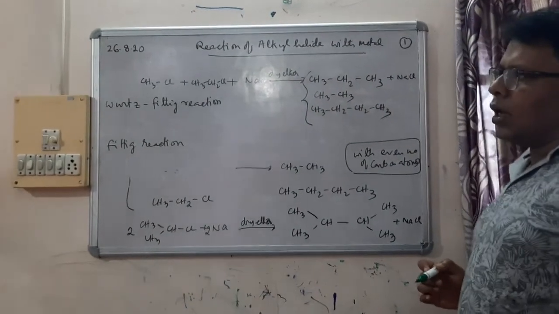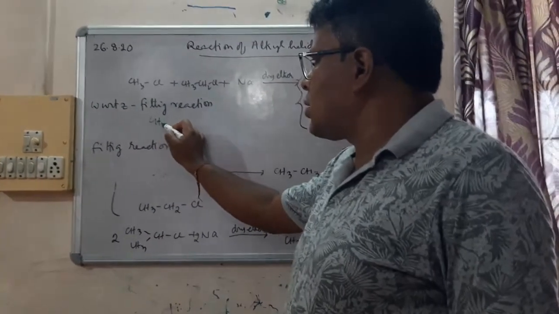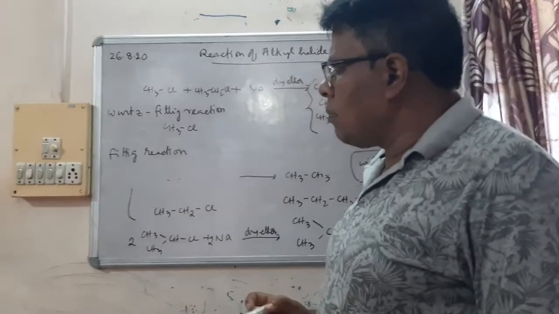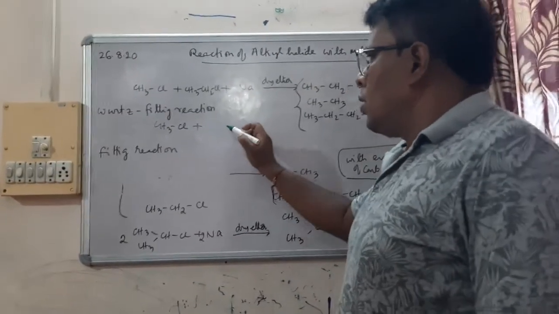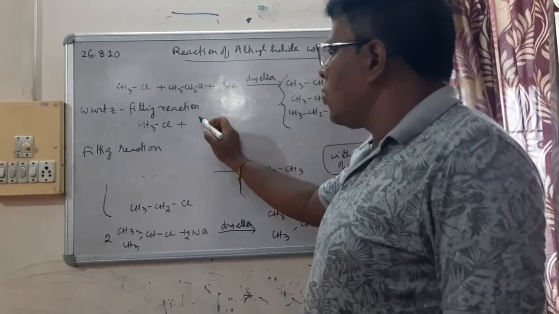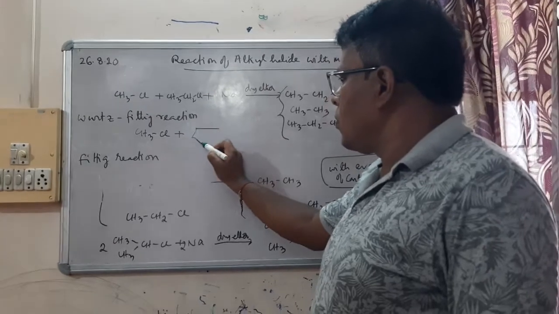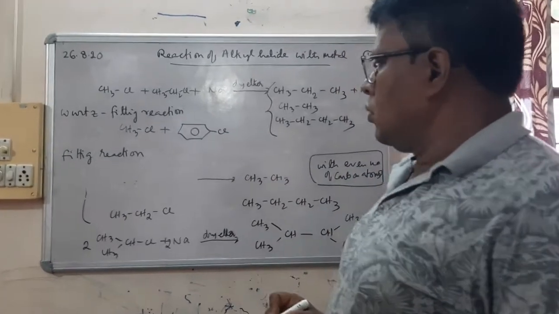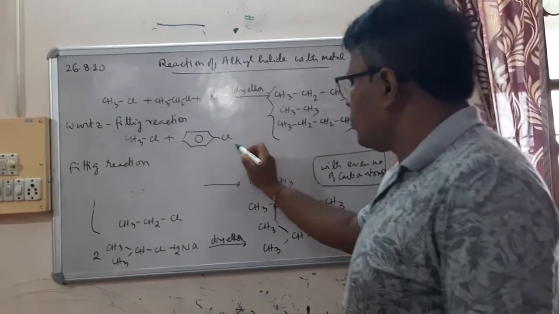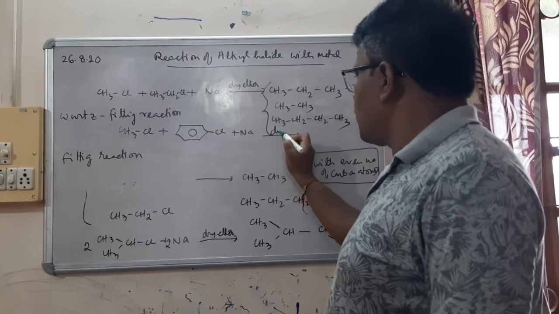So, an example of Wurtz-Fittig reaction is CH3Cl, this is a halo compound, plus this compound, plus sodium in presence of dry ether.